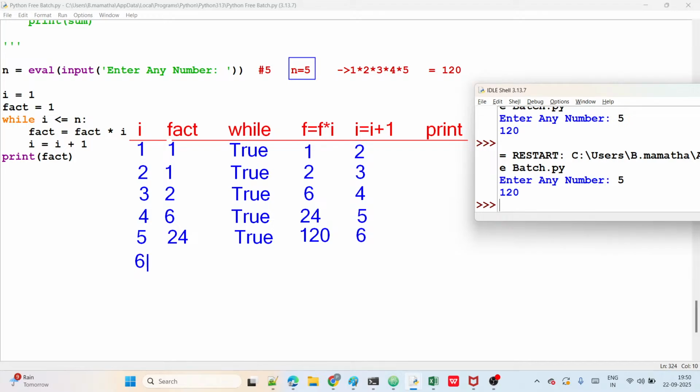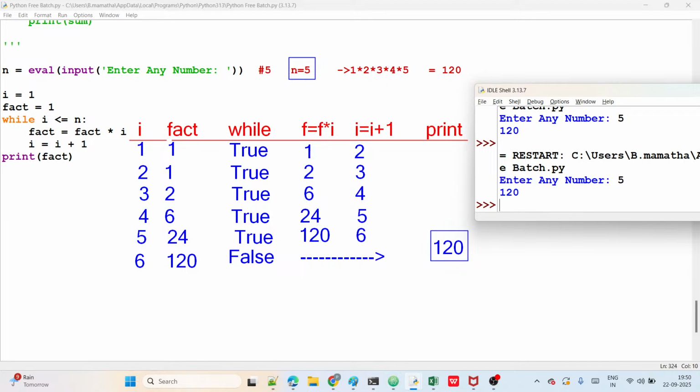Next loop starts with how much here? I value 6, and fact how much now? 120, and is 6 less than or equal to 5? True or false here? Tell me now. It is false, right? It is false, guys. Then it terminates the loop, guys. Once the loop is over, at last print, right? Print is there after all the loops are over. How much is displayed by print? 120 displaying, guys, here. 120. That's all.